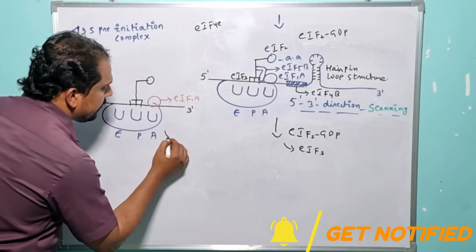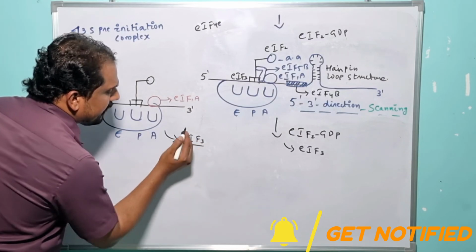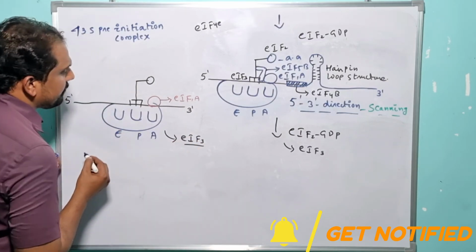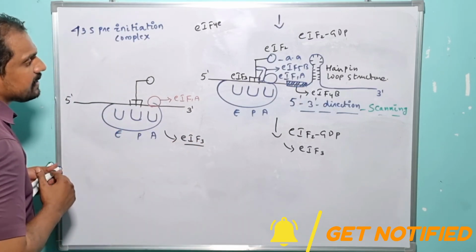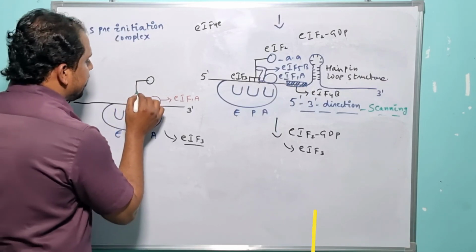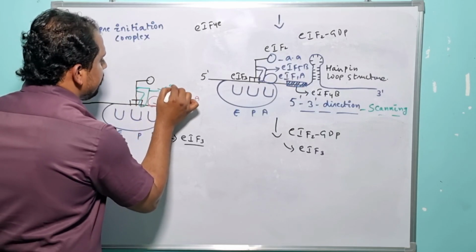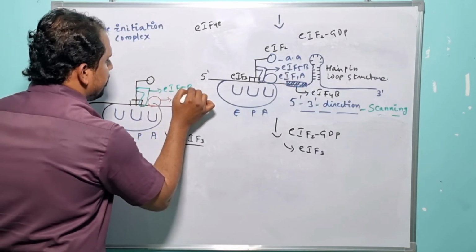It was discarded here, right? Once eukaryotic initiation factor 3 is dissociated from the E site of the ribosome, under such condition the large subunit of the ribosome comes into the picture.